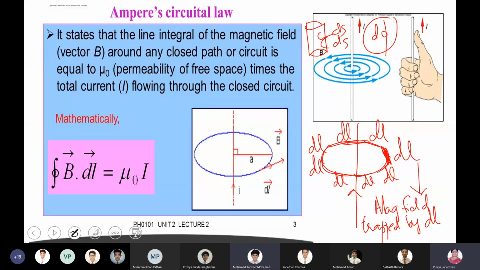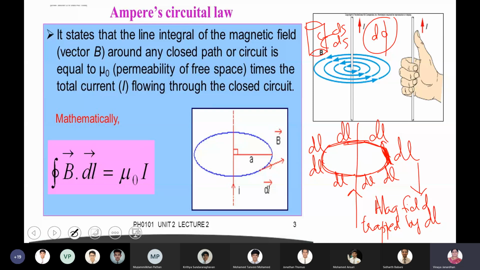Ma'am, I don't know how dl is the tangent to the Amperian loop. Because when dl is very small, you are dividing this loop into very small elements of length. The entire loop has a length L, and you are dividing that entire length into very, very small elements dl. So if the length is small, at every point the direction will be tangential. Are you clear, boys?